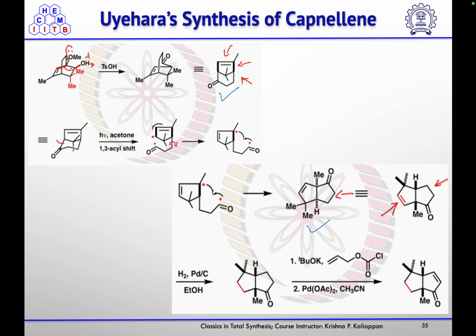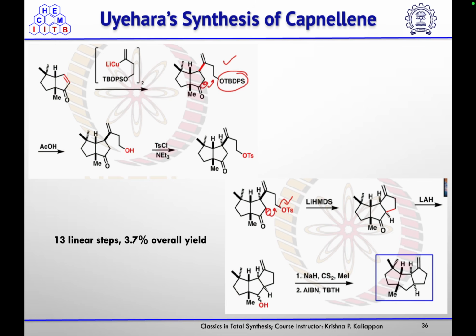Then they did the hydrogenation and wanted to introduce the double bond at the other side. For that, they treated it with tert-butoxide and this acid chloride, and on treatment with palladium acetate, they introduced that double bond. The palladium will coordinate with the olefin, and it will undergo elimination to give the alpha beta unsaturated ketone. On that alpha beta unsaturated ketone, they did 1,4 addition with this lithium copper species, and then quenching of